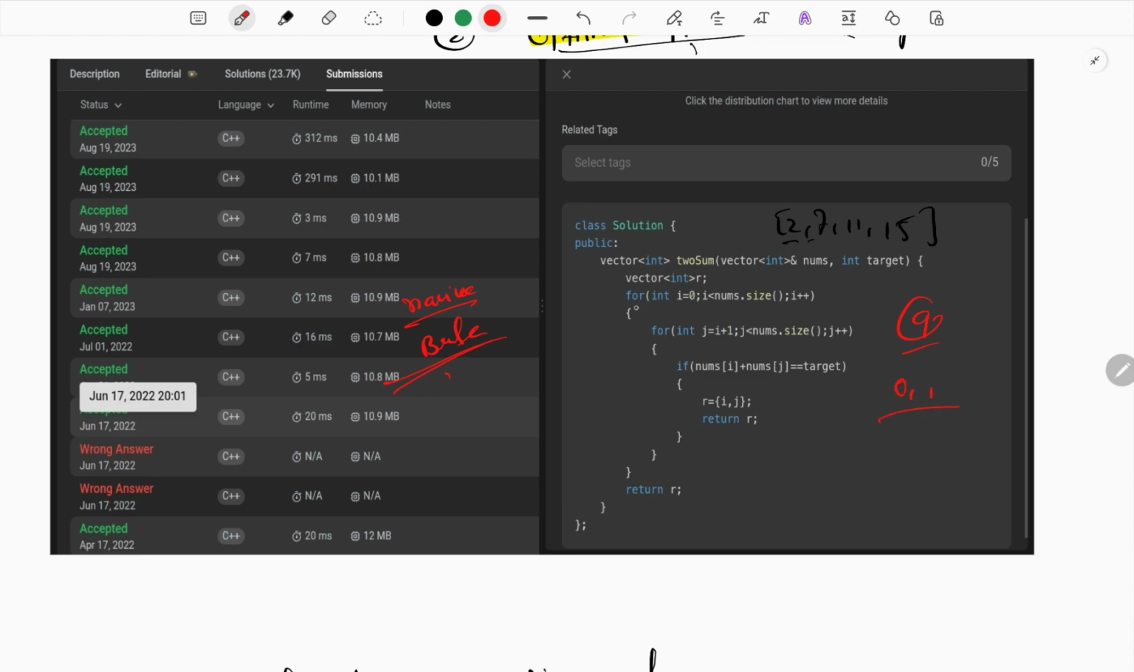So simply we are just traversing two loops, the first loop with i and the second loop with j. And we check whether the summation of nums of i plus nums of j is equal to the target. Then we return our indices i comma j, simple like that, right?